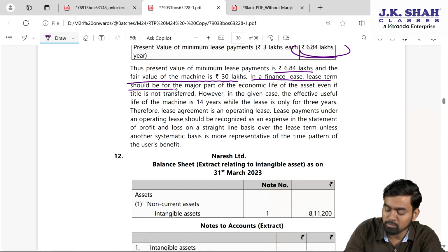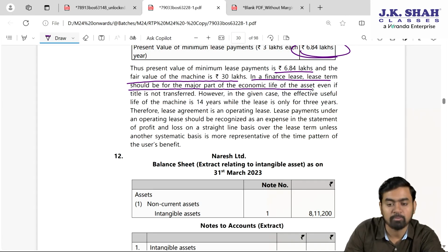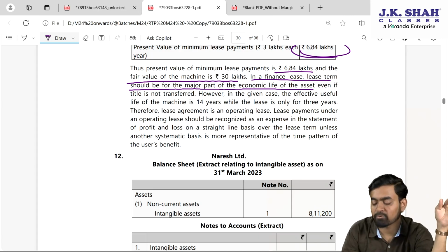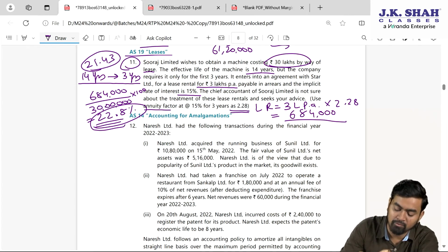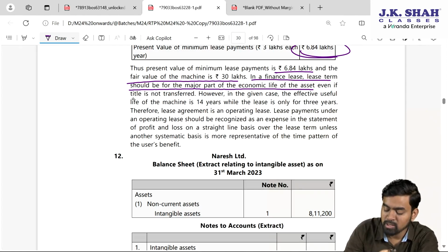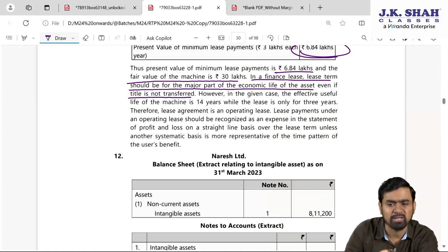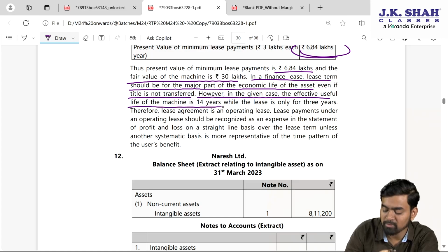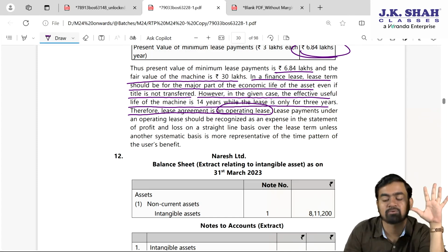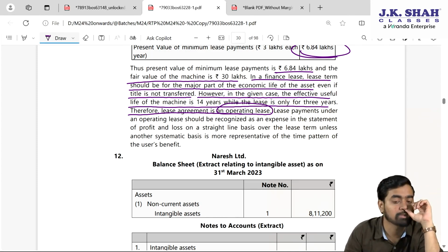In finance lease, the lease term should be for major part of the economic life. Here we need it only for 3 years out of 14 years, so it is not a major part. We want it for 3 years, which is 21.43%, my dear students. Even if title is not transferred, legal ownership is irrelevant anyway. In the given case, the effective useful life of the machine is 14 years, while the lease is only for 3 years. Therefore, the lease agreement is an operating lease, because out of the 5 conditions, none is fulfilled in this particular question.